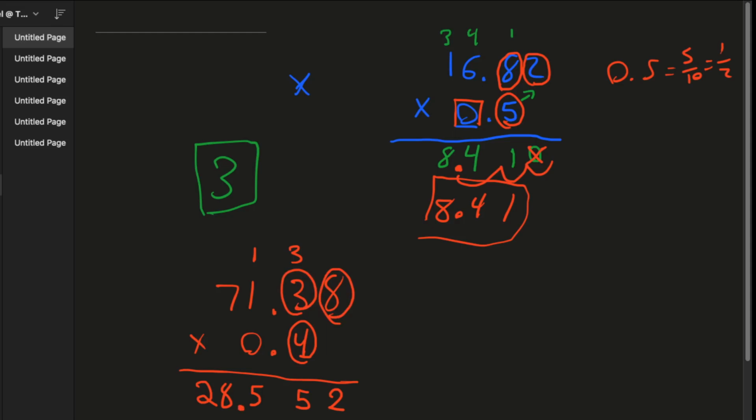Now you're going to try and see if this is reasonable. 0.4 is close to 1/2, right? So we'd be thinking our number is going to be a little bit less than 1/2 of 71. If we chopped 71 in half, we'd get 35.5.